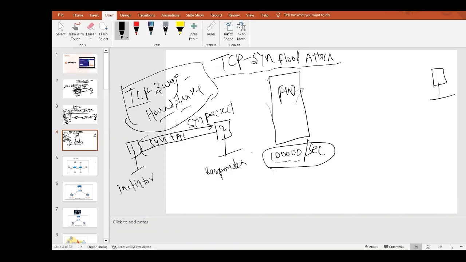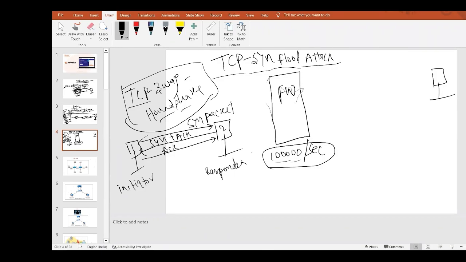SYN plus ACK. ACK means what? Acknowledgement. SYN means what? Synchronized packet. So SYN plus ACK, and then PC1 will reply with a third packet, ACK. Not the final ACK, it's a kind of acknowledgement. It's like PC1 says hi, the other replies hi, and then PC1 replies again, thank you for replying to my message. So this is an ACK, not the final ACK. The final acknowledgement comes when they are terminating the connection.